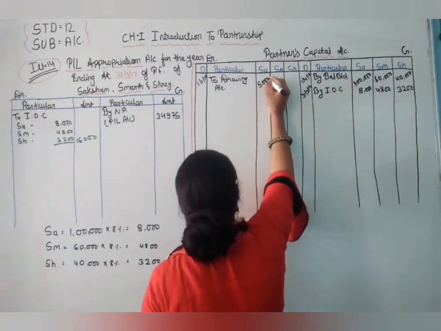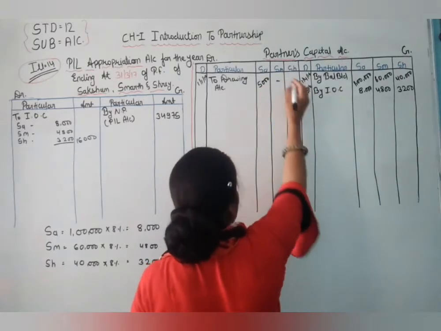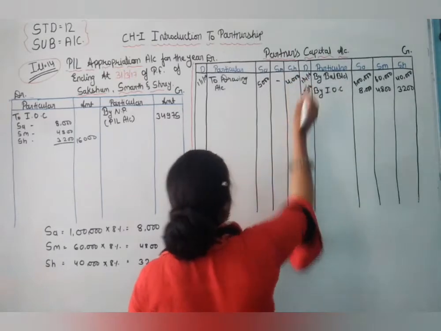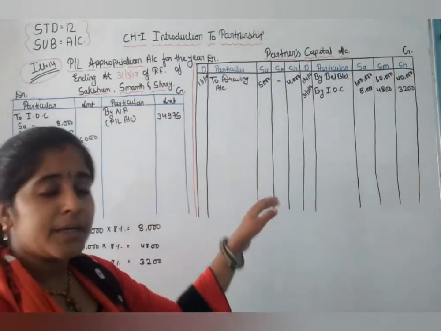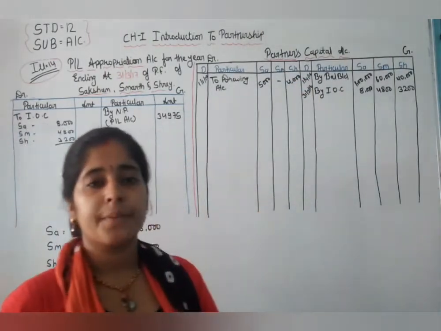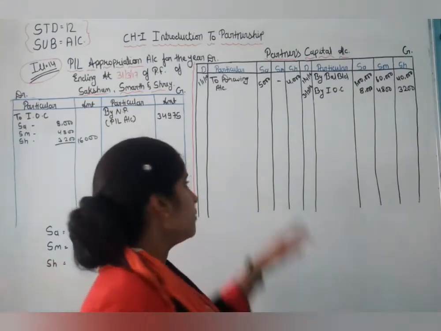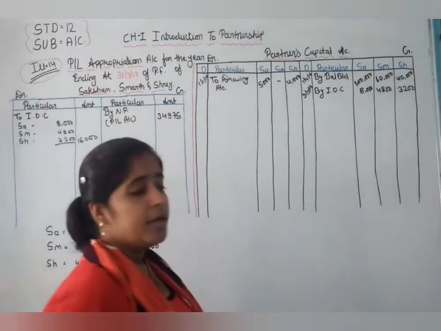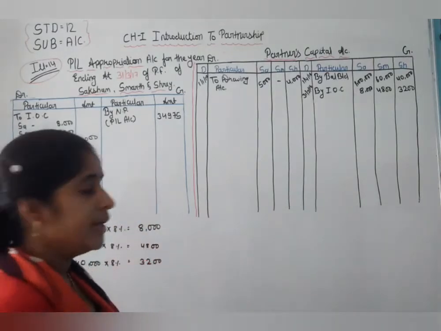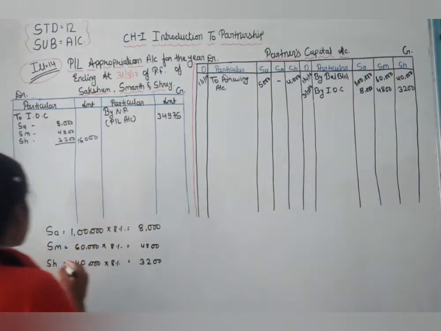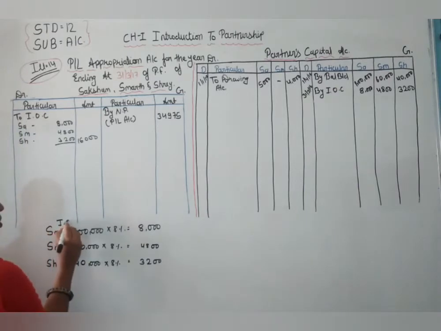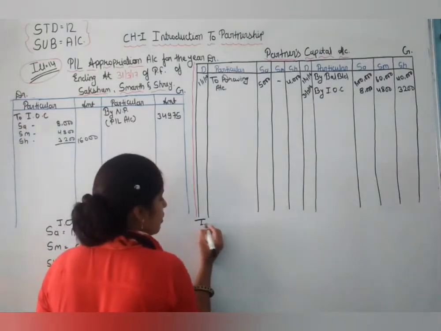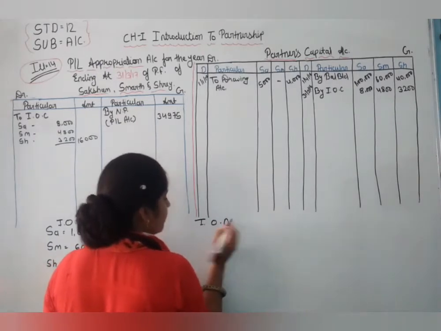So 5,000. Here we are writing it down. Okay, now we charge interest on it. So here this is the interest on capital solution, and here interest on drawing.